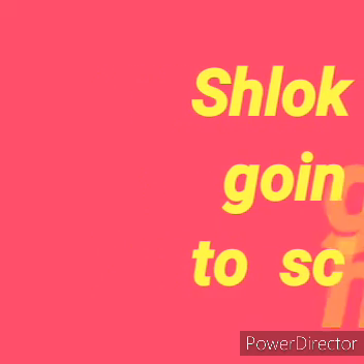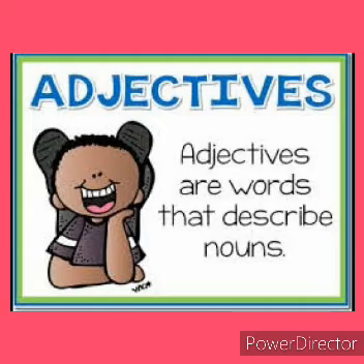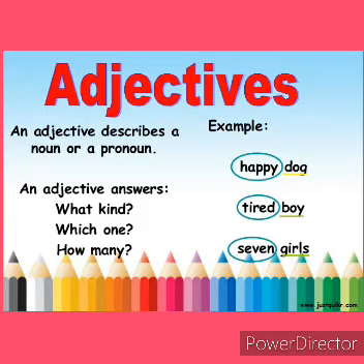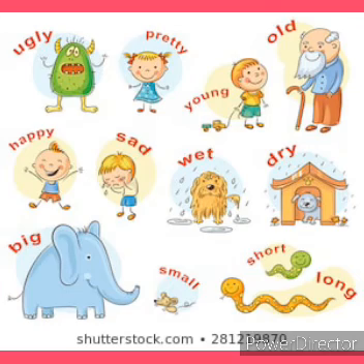Now next one, adjective. An adjective is a word used to add something to the meaning of a noun. We can also use adjectives to show characteristics and quality.